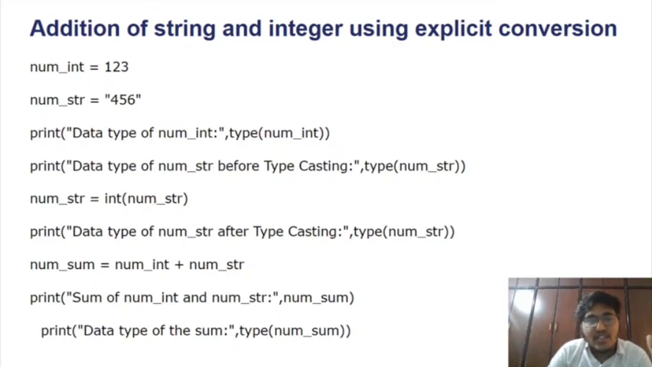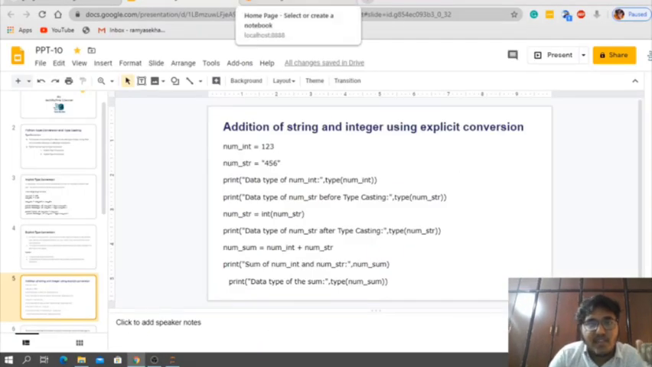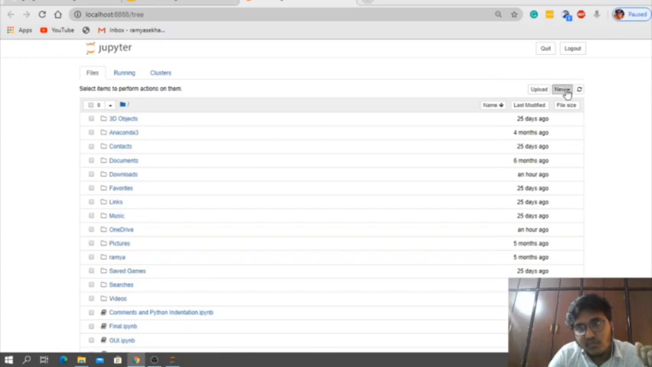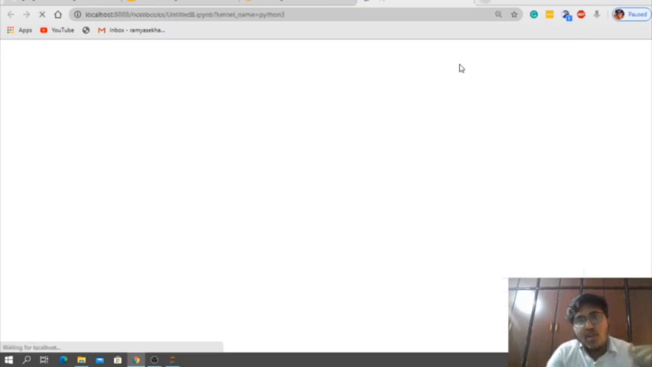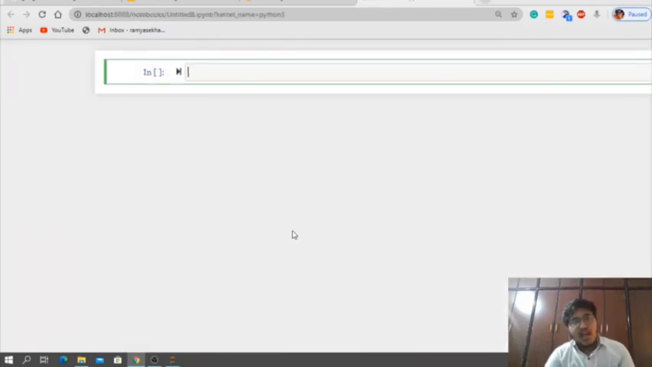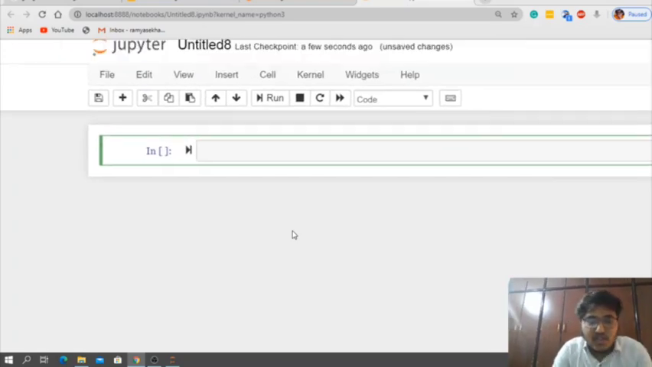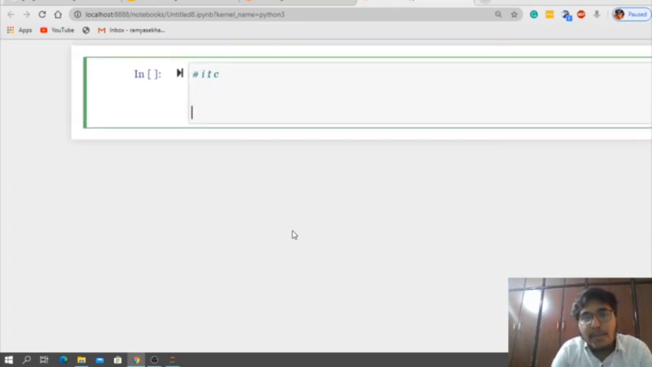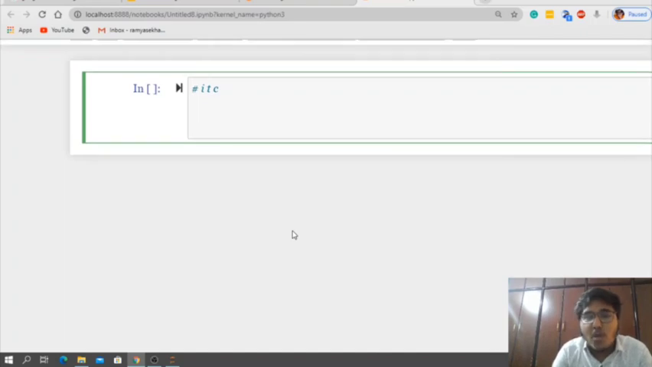I think you get this point, right? So let me show you examples of both. Later we will discuss some predefined functions. Let me open a new Jupyter Notebook. In this, I will do the type conversion. First is implicit type conversion. In implicit type conversion, it converts automatically. Why does it convert automatically? Because a lower data type is converted into a higher data type.